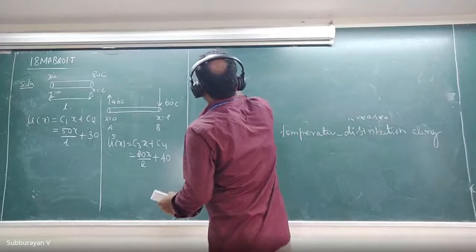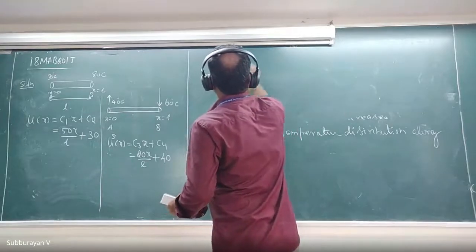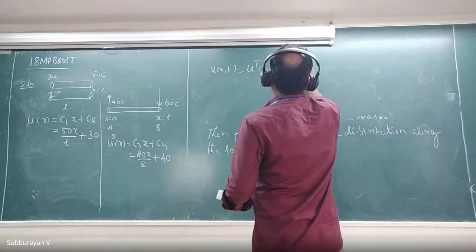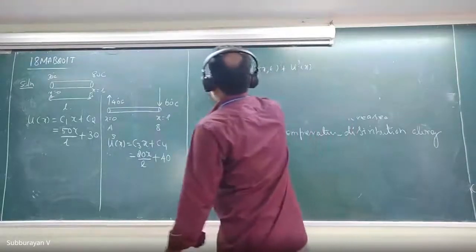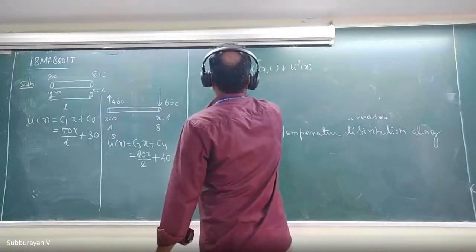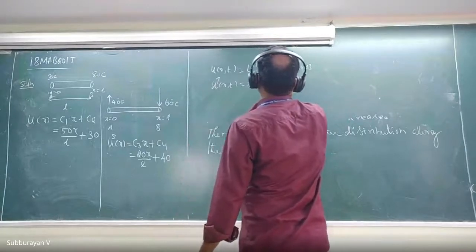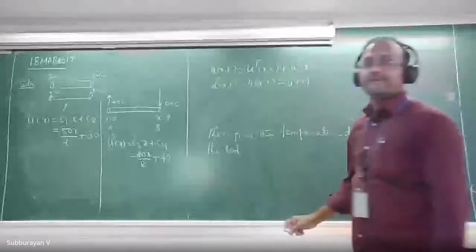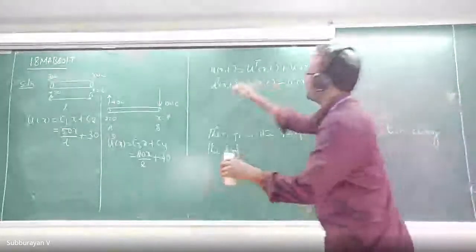The solution is u(x,t) = ut(x,t) + us(x). Therefore, ut(x,t) = u(x,t) minus us(x). Okay, this is the expression.